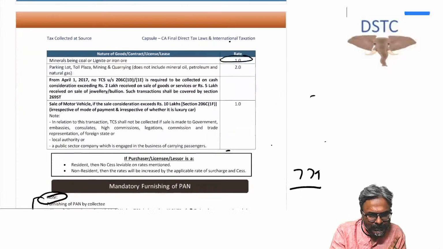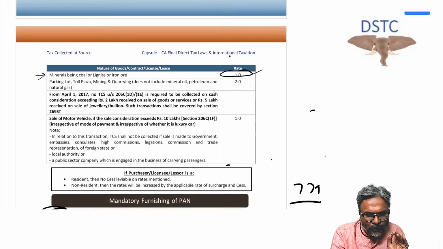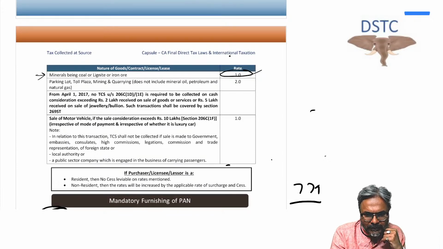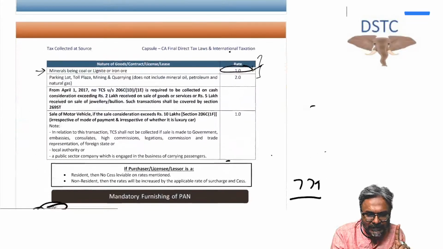Now in this case, can you see mineral being coal? On the coal part, there is one important question which could be expected in the examination, and it is also covered in your RTP. So coal is 1%. That is the context. I told you, just remember 1% for 206C1.